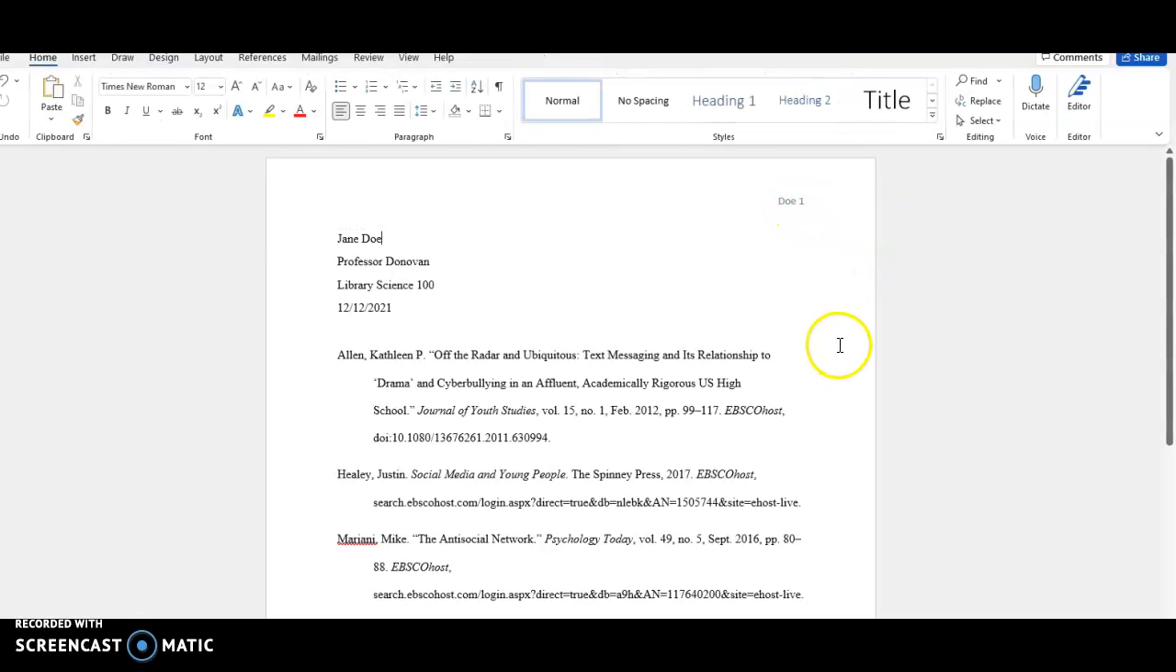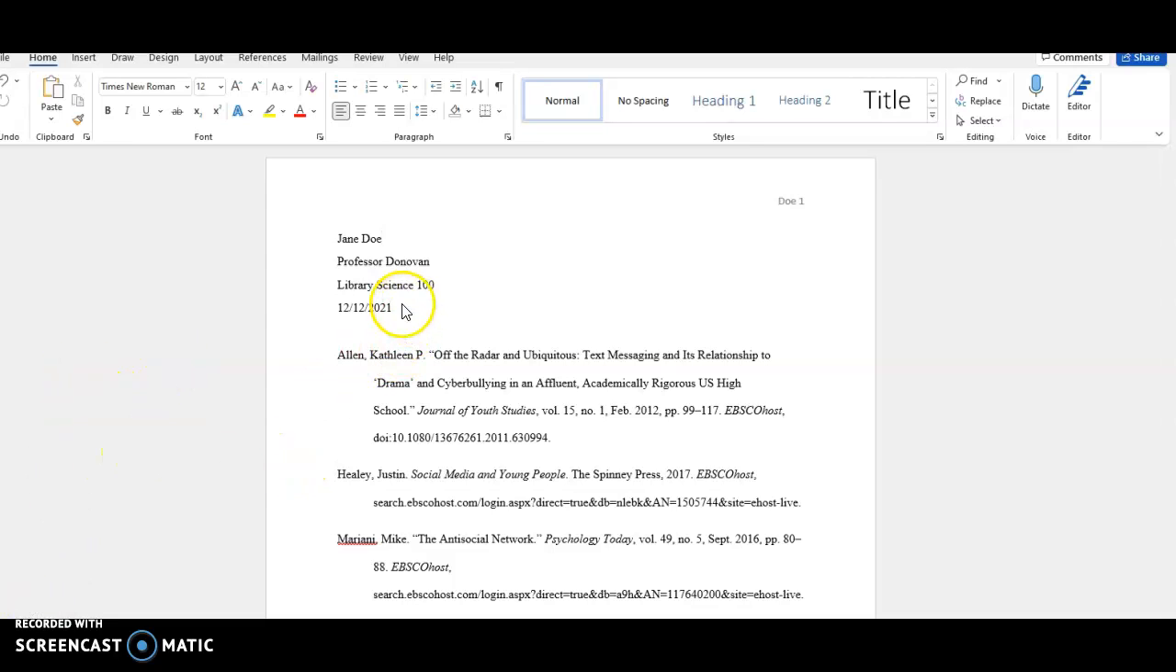And you have page 1, page 2. I'm pretty sure everybody knows how to do this. From all the papers that you guys have turned in, it looks like everybody's doing that already. If you don't know how to do that, just rewind this and watch that part again. Or email me if you need more help.